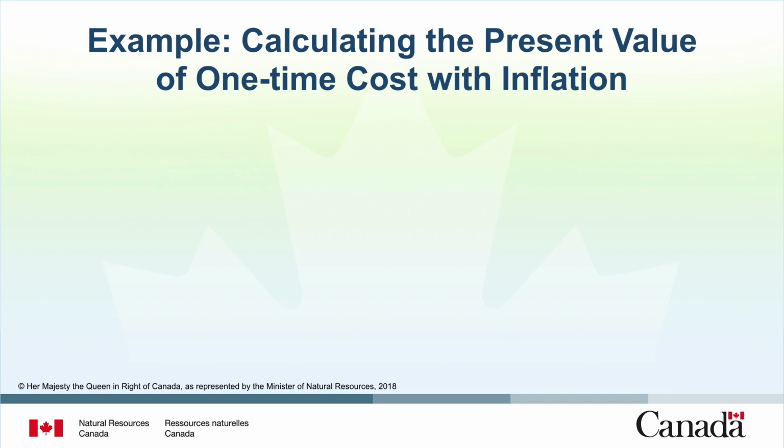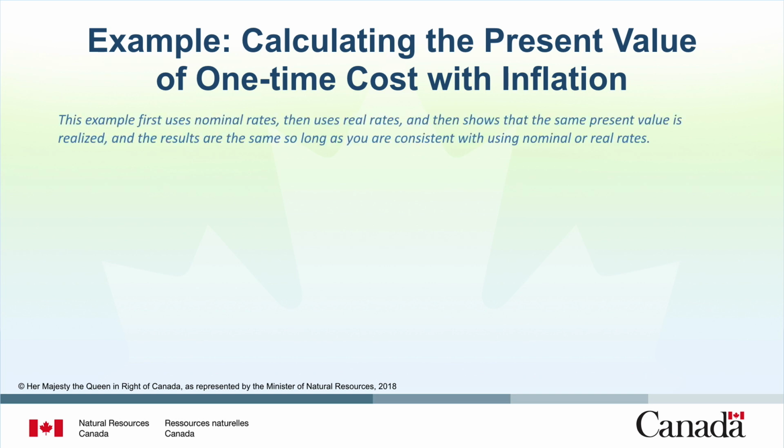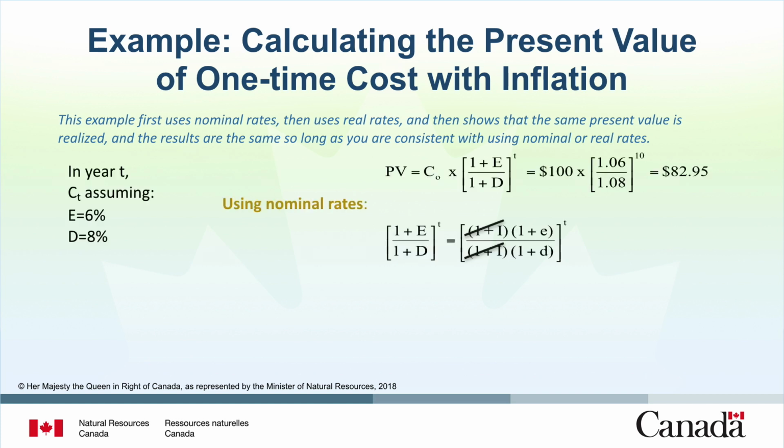Let's work through an example of how to calculate the present value of a one-time cost with inflation using nominal rates and then real rates. This example first uses nominal rates, then uses real rates, and then shows that the same present value is realized. The results are the same as long as you are consistent with using nominal or real rates. First, make the calculation using nominal rates.